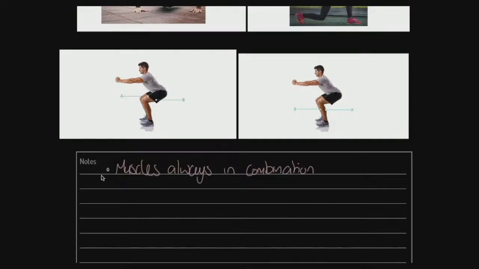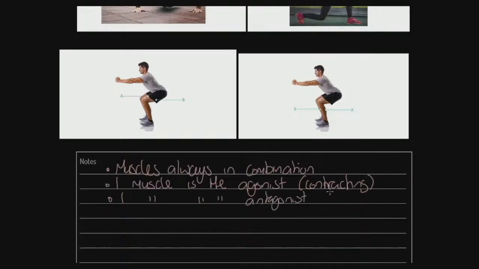So muscles always work in combination. Secondly, one muscle, and actually I'm telling you a lie here to an extent, one muscle is the agonist. I'll see if you can figure out why I might be telling you a lie. But one muscle is the agonist, and it's important to stress that the agonist is the muscle that is contracting. Okay, so there's one muscle that is contracting at any one time, and one muscle is the antagonist,